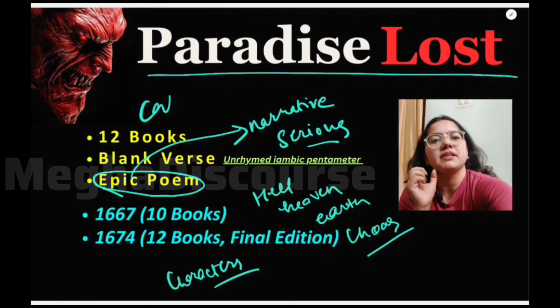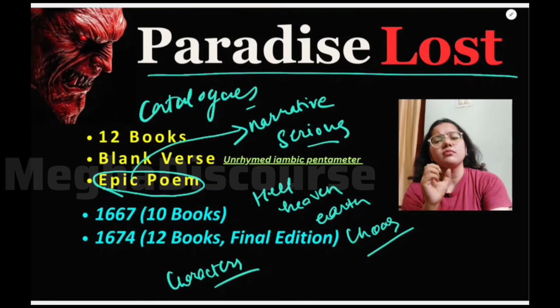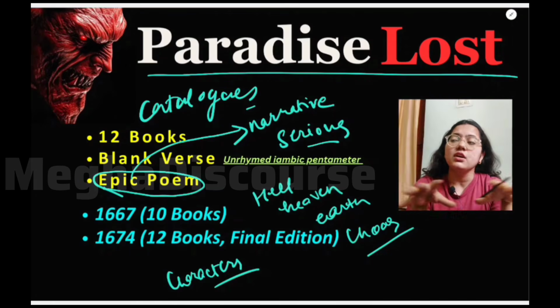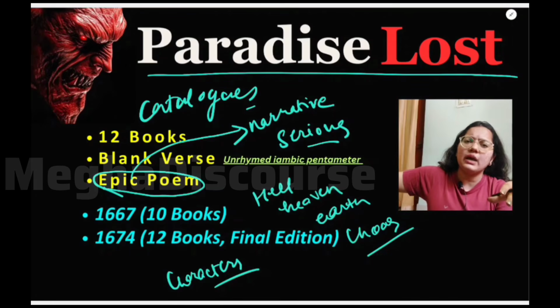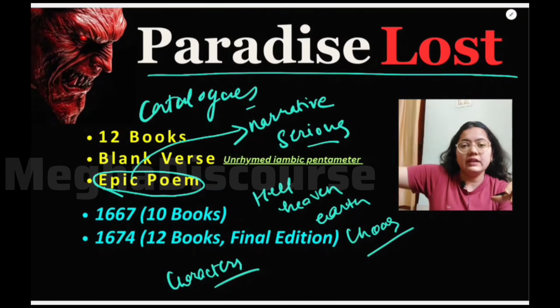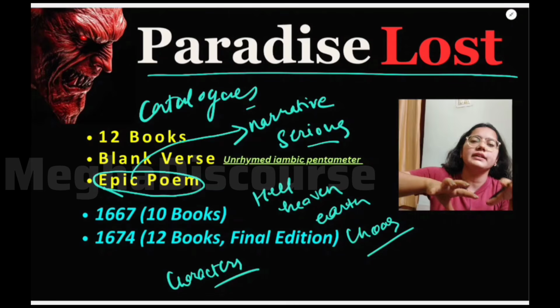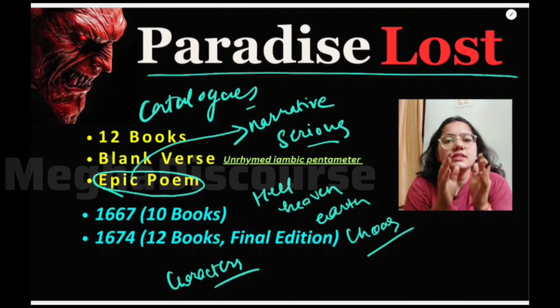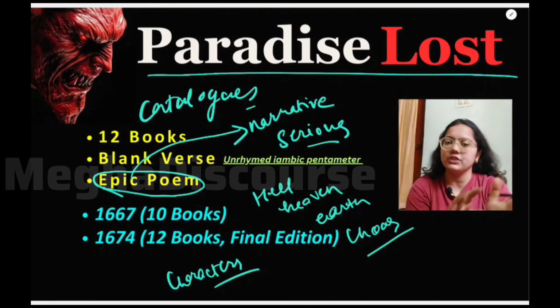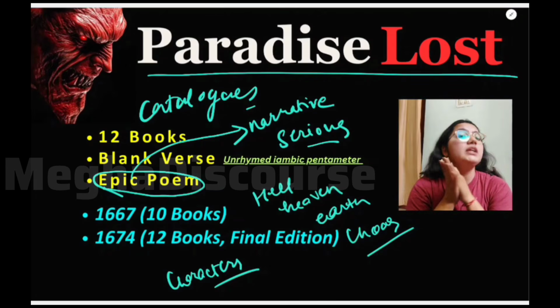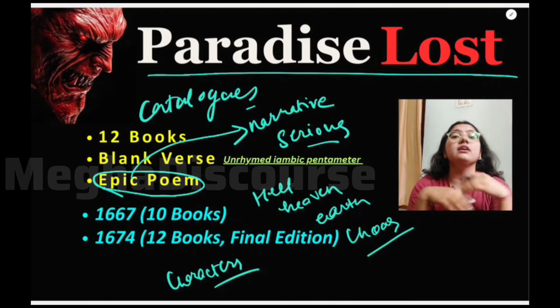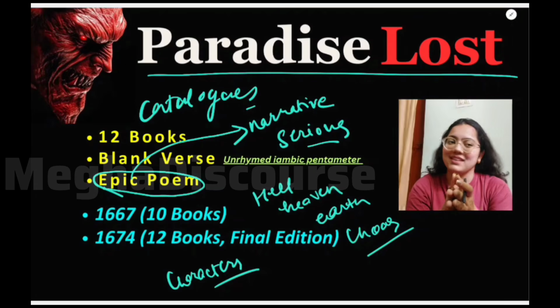Cataloging is basically making catalogs, a kind of list. So we have a list of different devils and evil spirits, right? So that is why we call it cataloging. In this epic poem we have such different features, and that is why this is an epic poem. You can also tell me the other features of epic in the comment section.